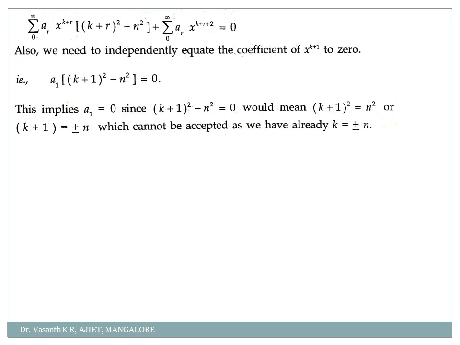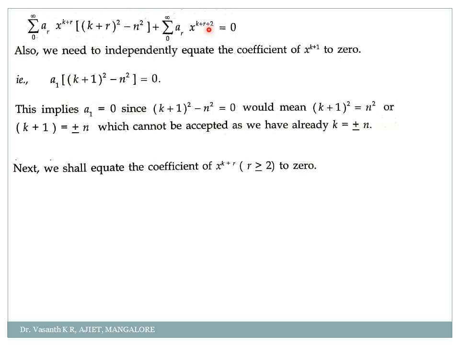Will you go on doing this for x power k plus 2, k plus 3, k plus 4? No. You compare the coefficient for the last term, that is k plus r. So next step, now I will compare the coefficient for x power k plus r. So first term directly it is there, k plus r, correct? But tell me here, second term, do we get k plus r here? Somehow?